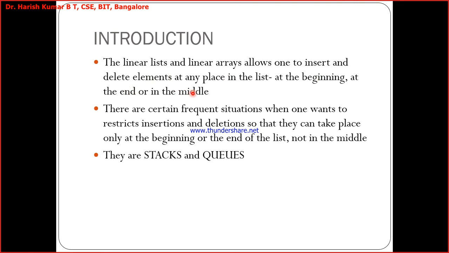There are other data structures, like the linked list. When we go to the linked list, there we'll be doing all these things. We insert sometimes at the beginning, sometimes at the end, and sometimes in the middle also. But these two data structures have their own restrictions. The restriction for the stack is you can only insert and remove from one end, and the restriction with the queue is that the queue has two ends. Your element is added to the tail end of the queue, and elements are removed from the front end of the queue. People, understood till here?